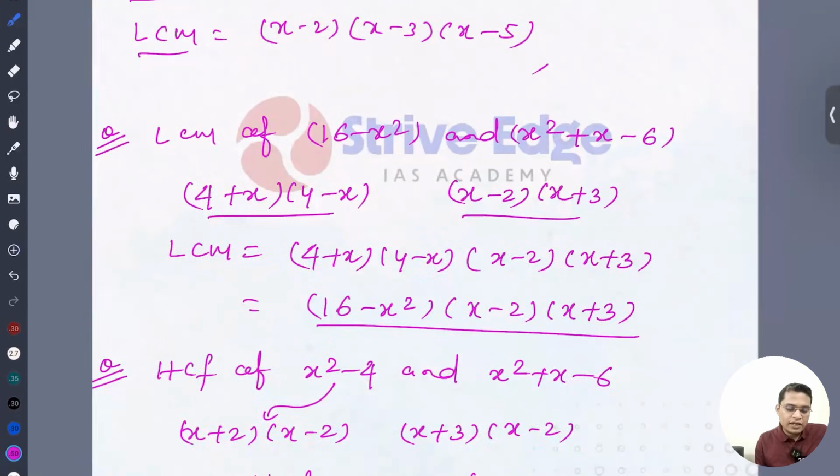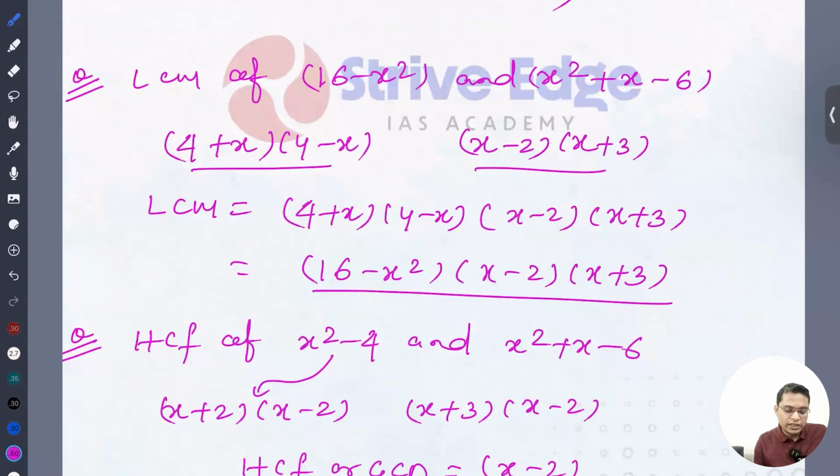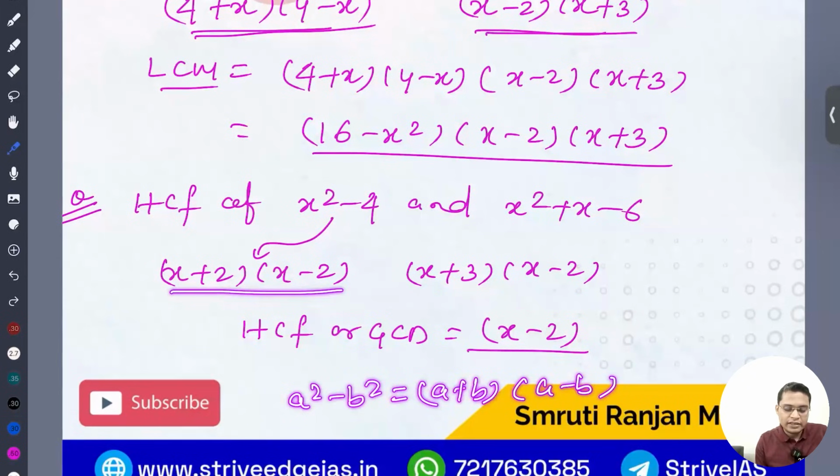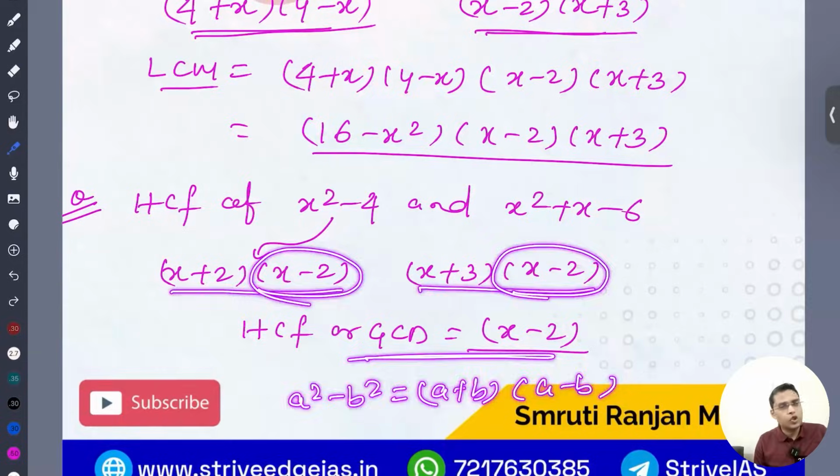So next, again I just need to solve it. I've just refactorized it and rewritten it. For the LCM, first we have to find the common factor. There is no common factor, so it is the multiplication of everything. Okay, it is asking for the HCF of x minus 4 and x square plus x plus c. I already know that a square minus b square equals a plus b into a minus b. I'm just rewriting it. So for the HCF, the highest common is x minus 2 only.